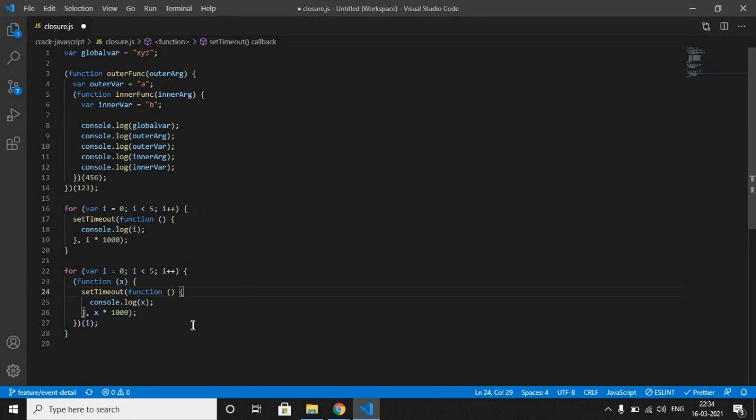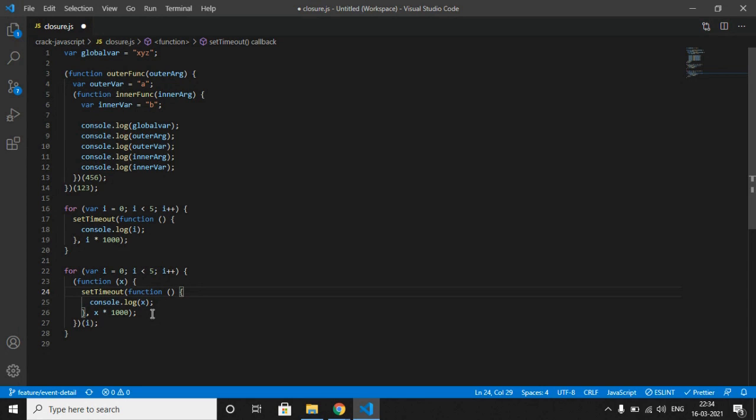What we did is we have created one unique scope for each loop iteration. For example, first time our i is 0, so for that first iteration closure will create one memory block, and it will assign that particular loop's value inside that memory block.